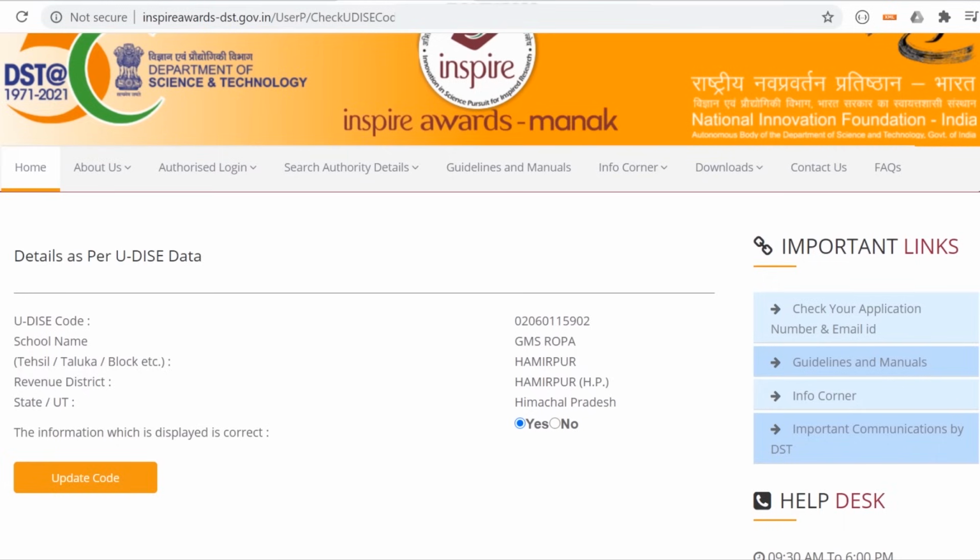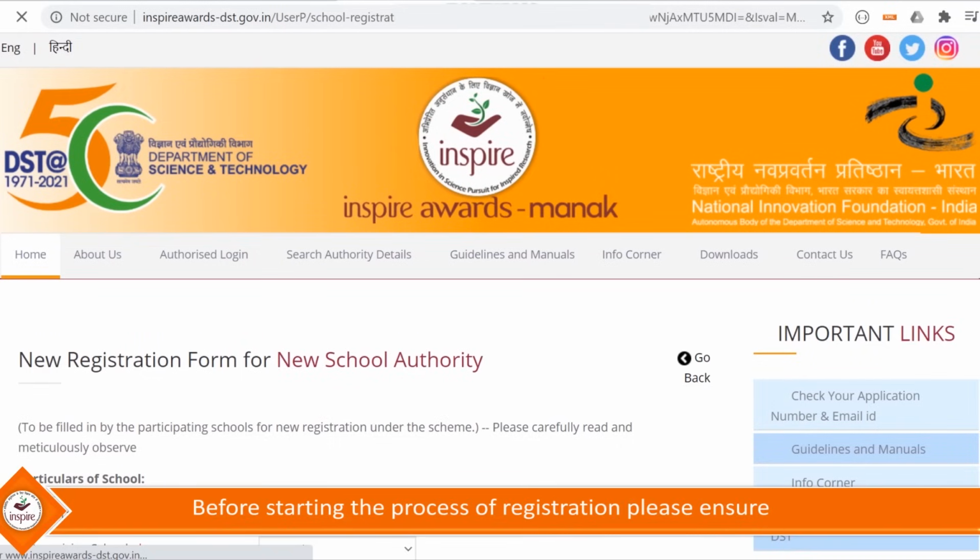If the information displayed is correct, please click on Yes and proceed further. Before starting the process of registration, please ensure that the school has a valid email ID and password. It is advisable to use the school email ID which can be used, even if the authority changes.